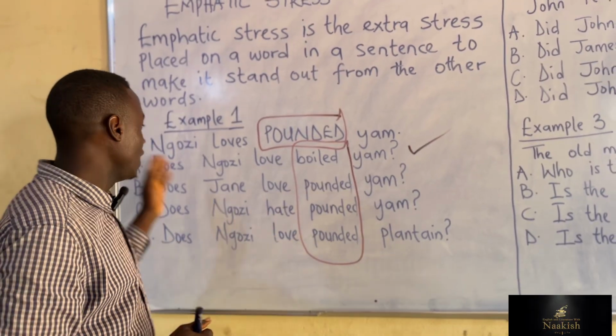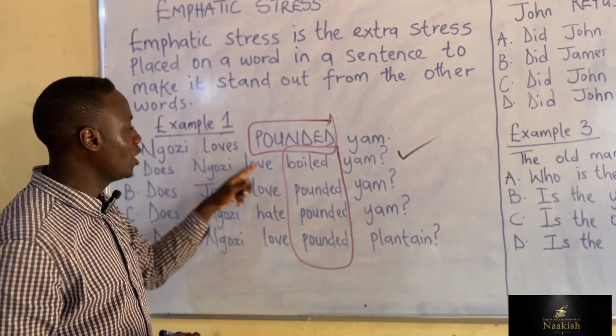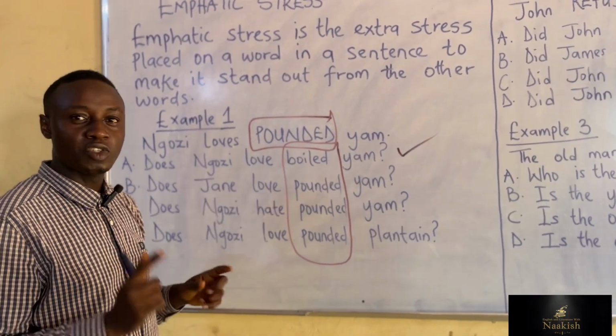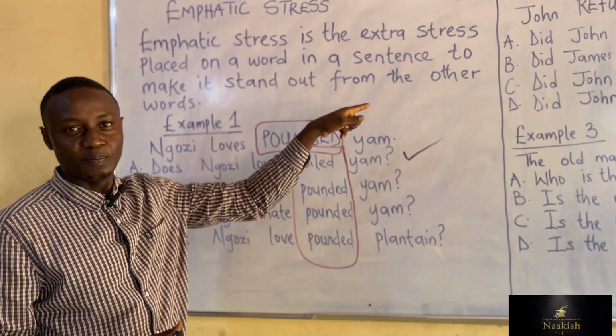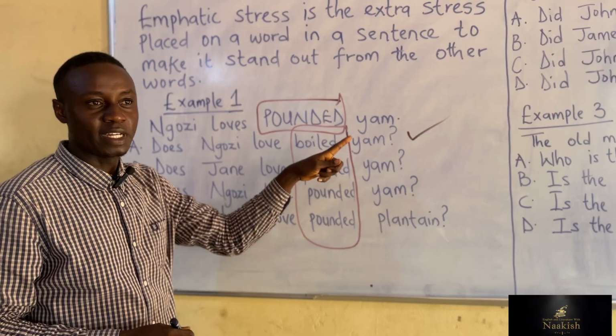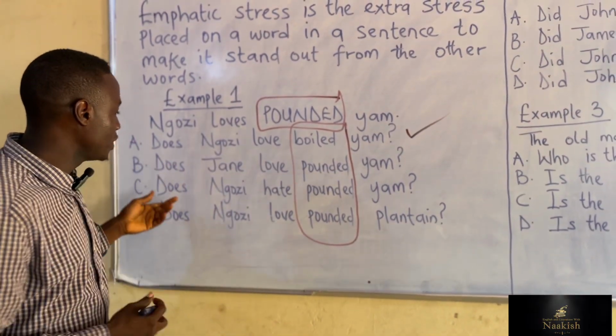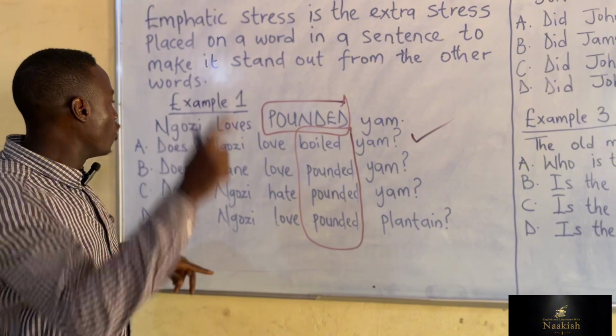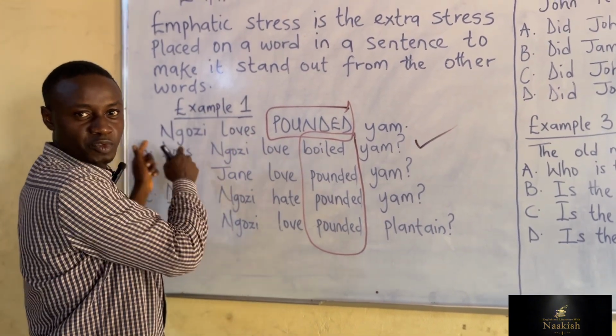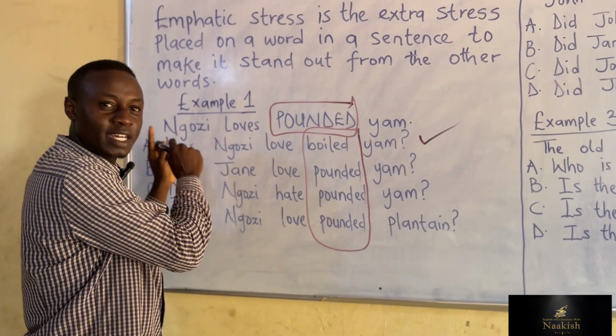Let me explain. If you ask the question, does Ngozi love boiled yam? The answer is going to be no. Ngozi loves pounded yam. This is why the answer is correct. Let's check others. What if we say, does Jane love pounded yam? The answer is going to be no. Ngozi, and Ngozi is not written in capital letter, so that is wrong.